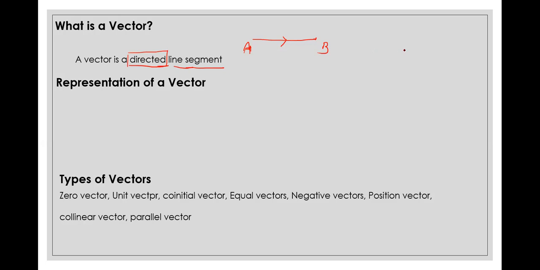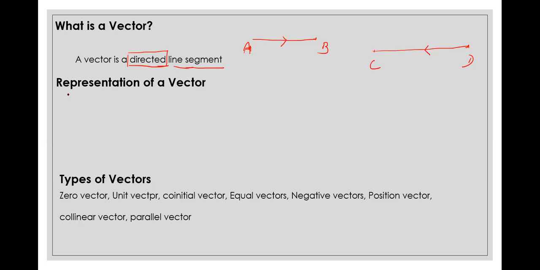Similarly, if I take another line segment, maybe this is CD. Now I put the direction to this side. So this is the DC vector. The direction of the arrow basically gives us the direction of the vector.